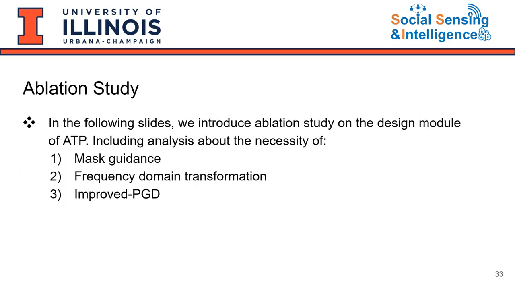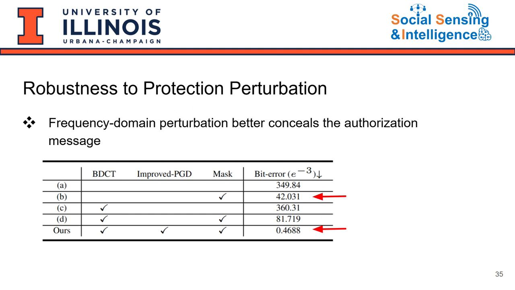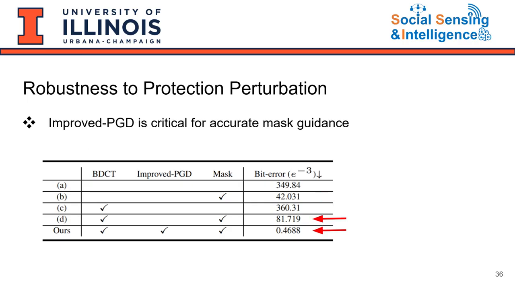Next, we use an ablation study to understand which parts of ATP actually matter. In this table, we compare different design choices. We find that the mask-guided fusion of authorization and protection perturbations is essential. Frequency domain perturbation better conceals the authorization message, and the improved PGD is crucial for ensuring that the protection perturbation aligns properly with the mask.